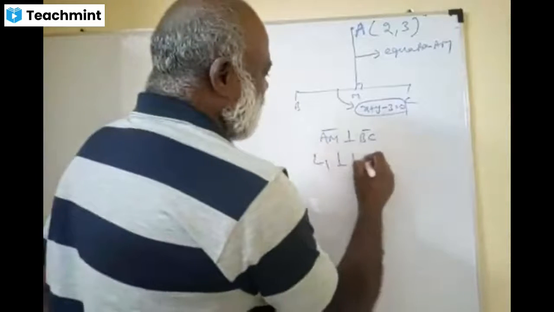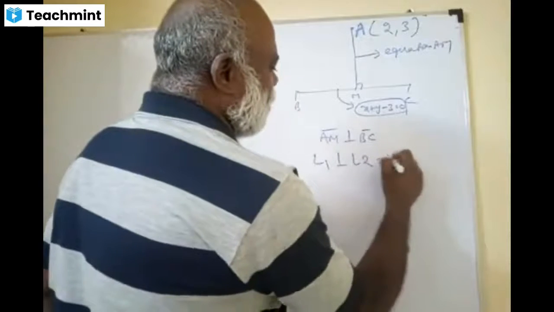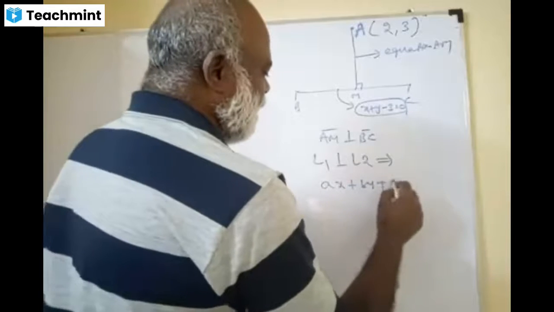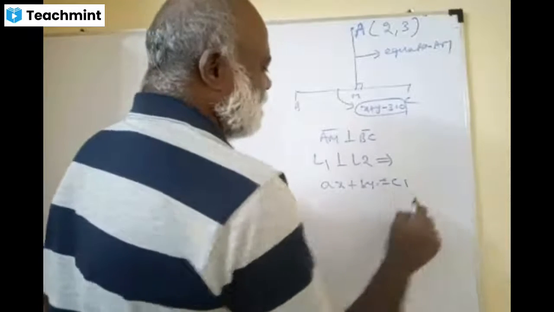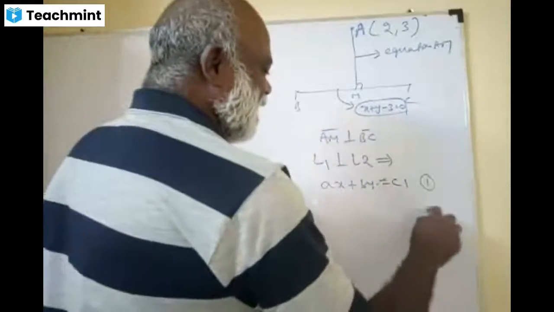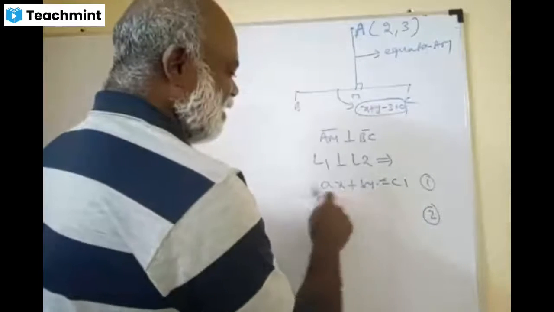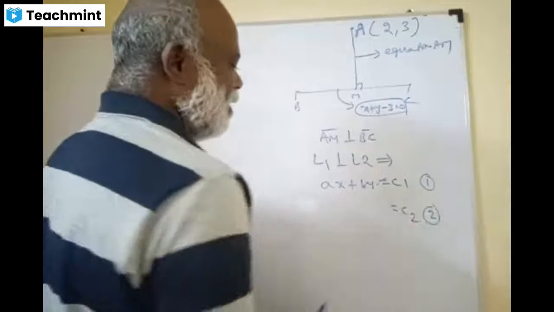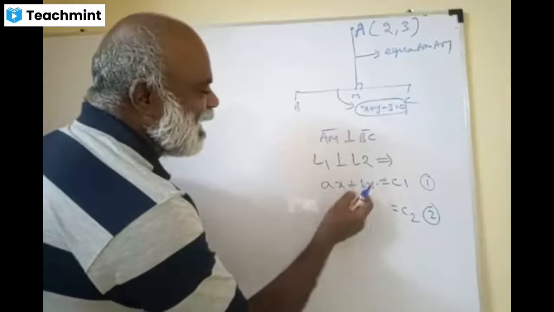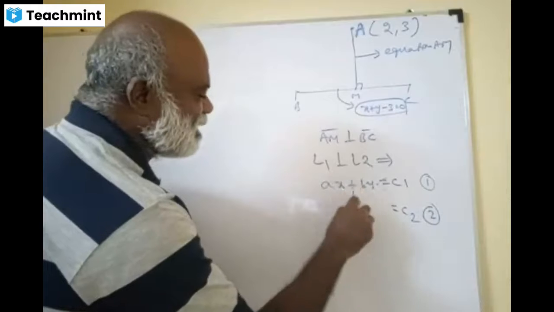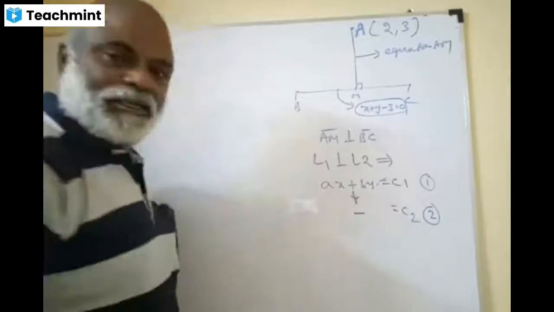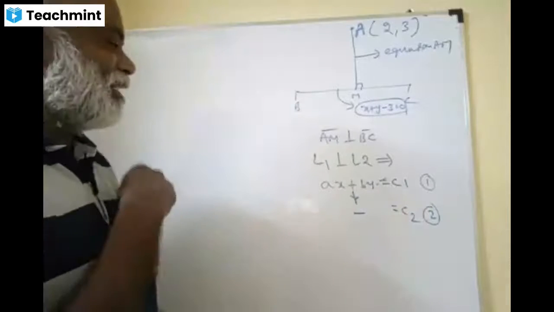If two lines L1 and L2 are perpendicular, I told you that ax plus by plus c is equal to c1 is the first equation. What is the second equation? Can anybody tell? bx minus ay is equal to c2. Interchange the coefficients and change the sign. Plus becomes minus.